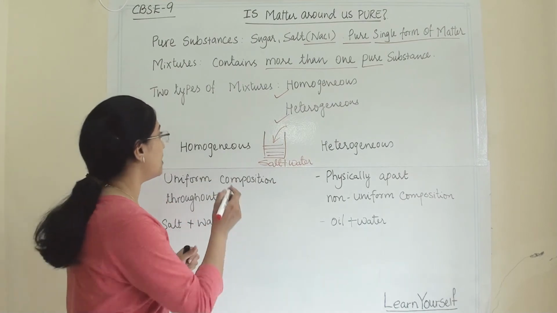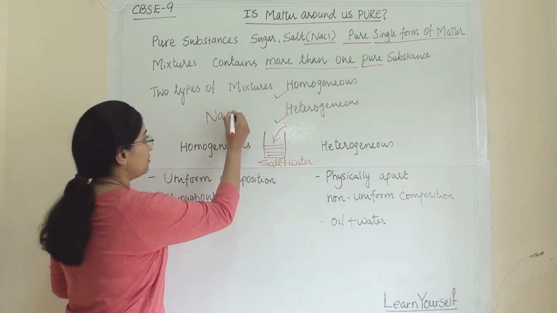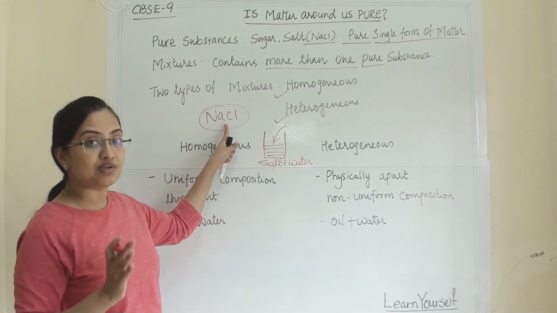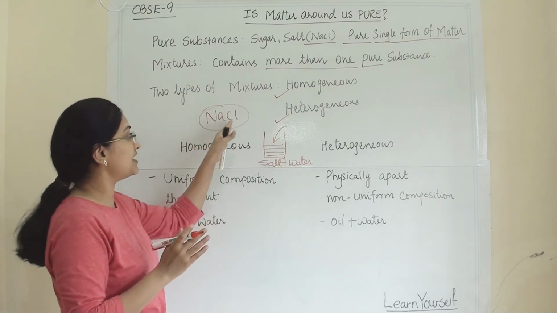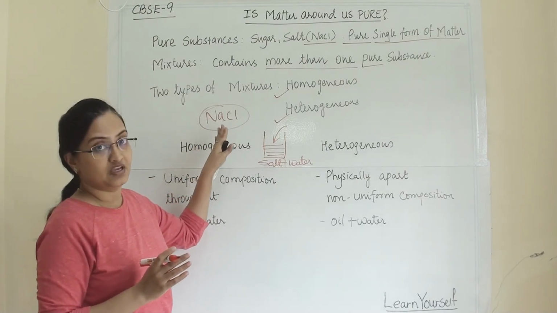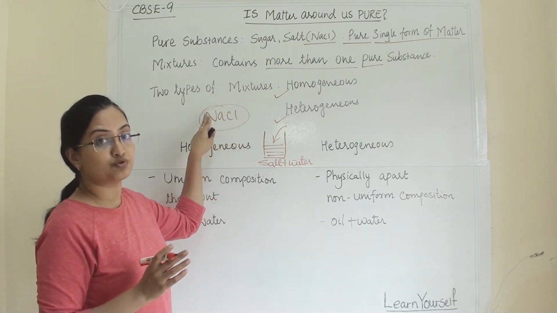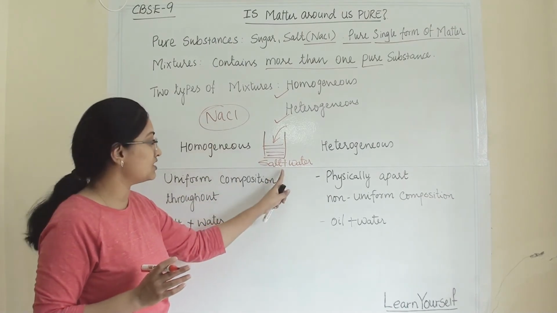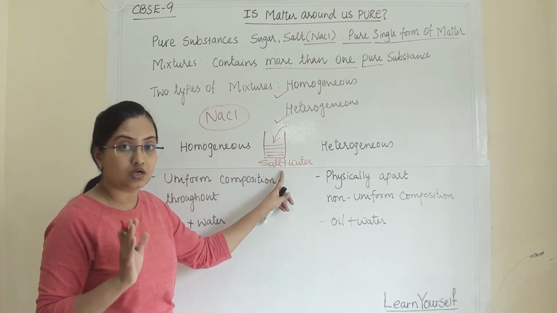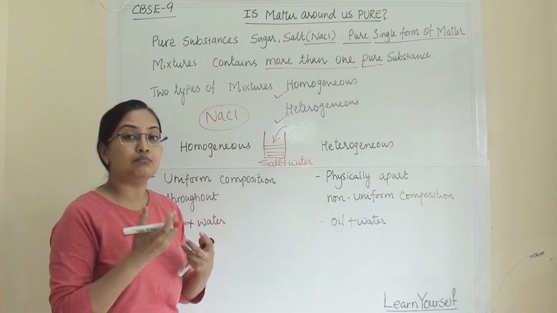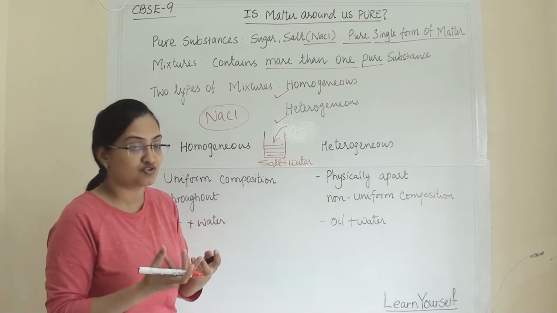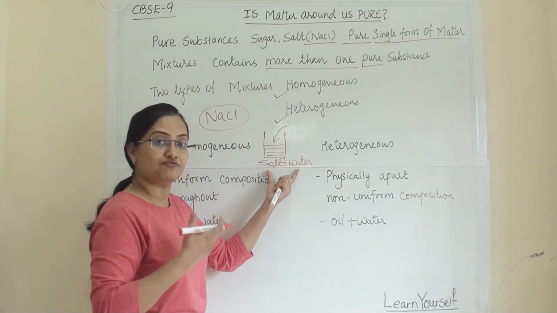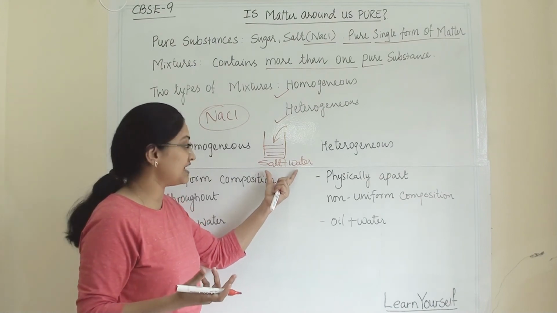If we are talking about a chemically bound compound like NaCl, then we have to perform a certain chemical reaction to separate sodium and chloride from each other. With any physical procedure we cannot do so, because they are chemically combined with each other. This is not the case with a mixture. They are just physically mixed, or we can say a mechanical mixture. We are mixing it manually, so by physical means we can separate them.